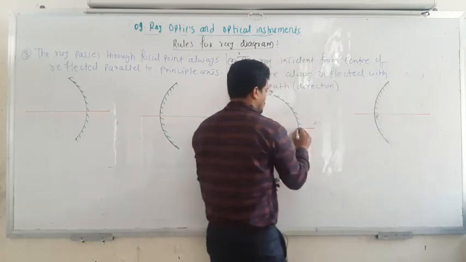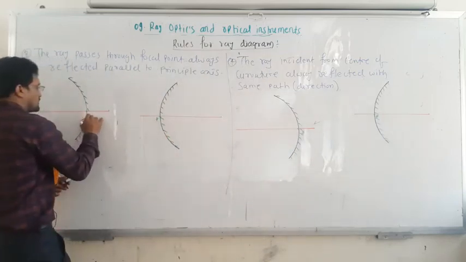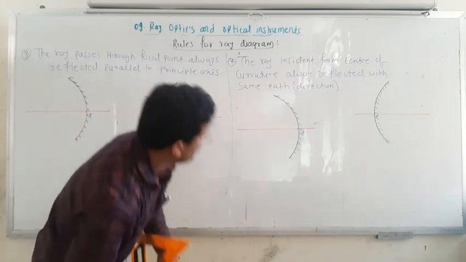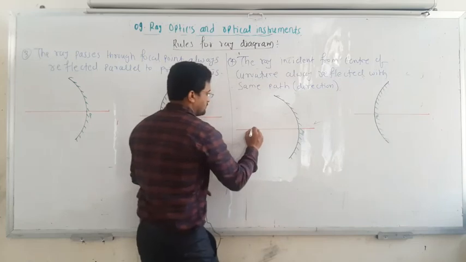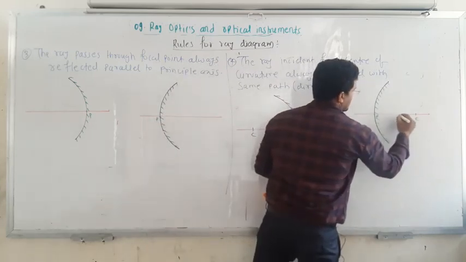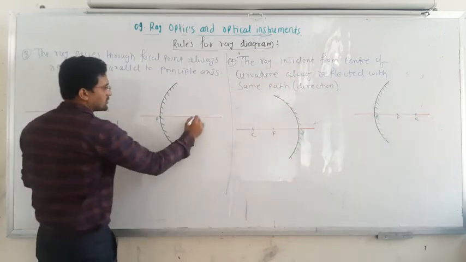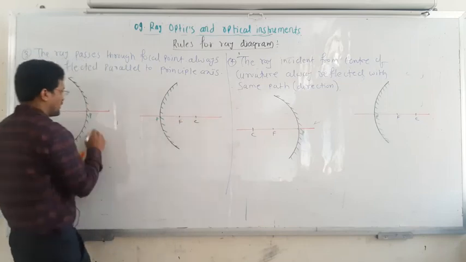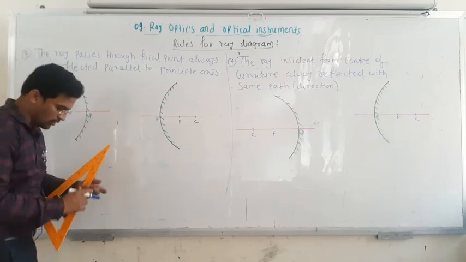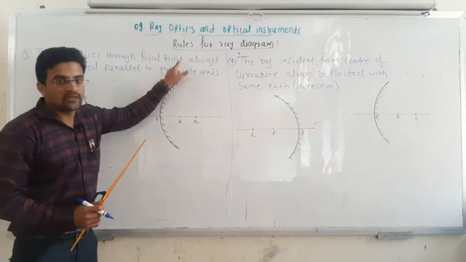So this is the pole, this is the pole, and this is also the pole of the mirror. Next is the center of curvature, this is C and this is F. Same way this is C and this is F. Similarly here is also the center of curvature and focal point, and then here the center of curvature and focal point, exactly at the mirror.